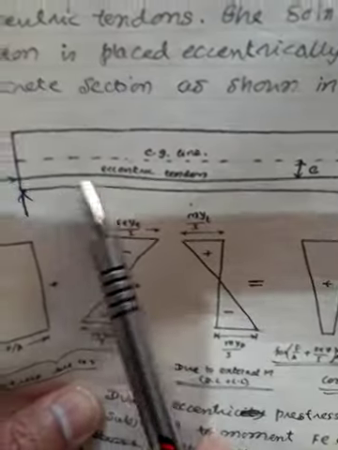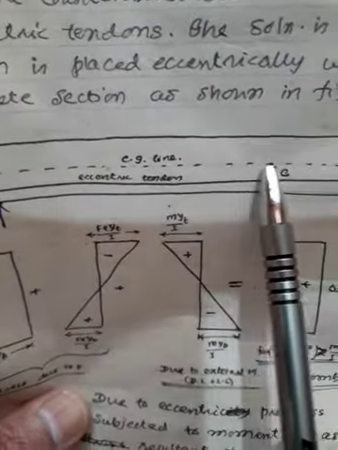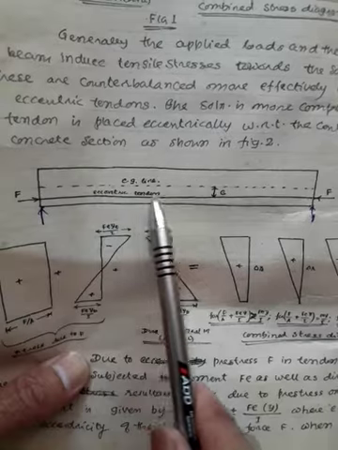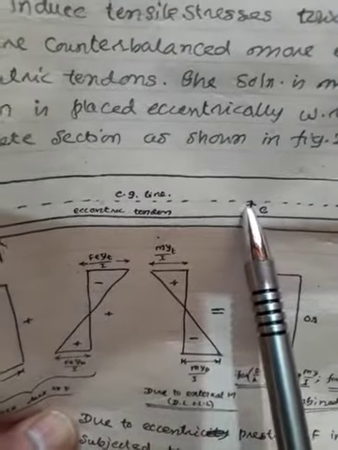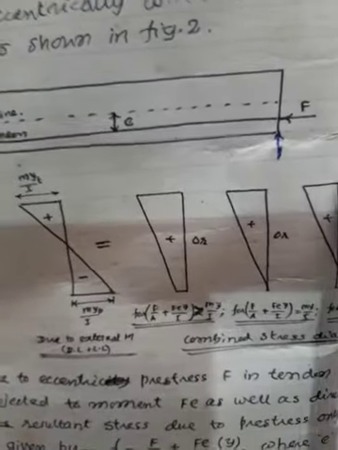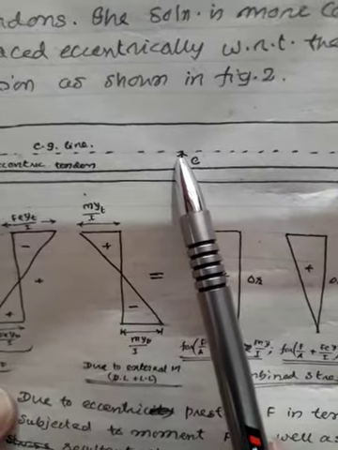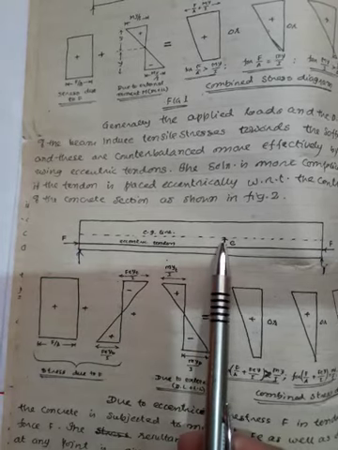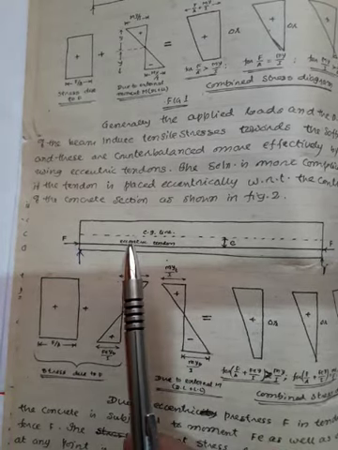But sometimes, instead of keeping the cable exactly at the CG, I may keep the tendons or cable at some eccentricity e. I will call this an eccentric tendon. Here the eccentricity is e. Usually, in the case of prestressed concrete, if I keep the tendons eccentrically like this, they will carry more loads.